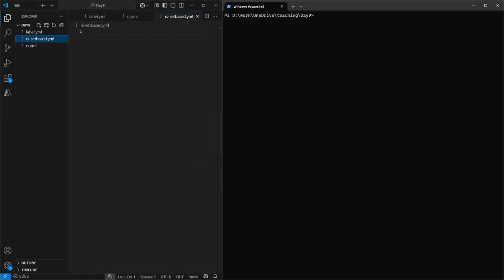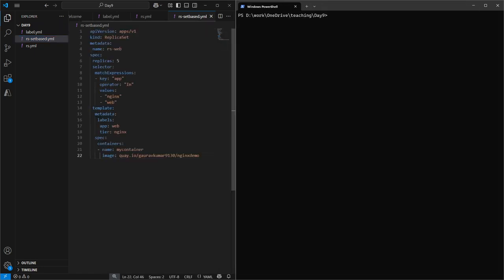I have created a file called rs-setbase.yaml. I have copied the configuration for our set based selector. If you see here, again we are trying to create a replica set, and the name is rs-web. The replicas, meaning the number of pods which we want, is 5.